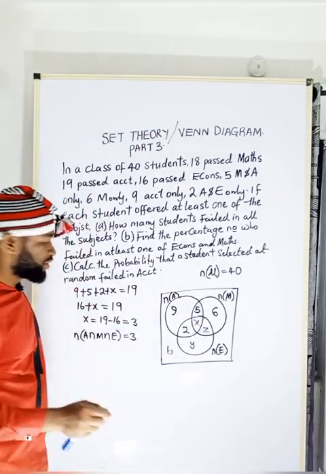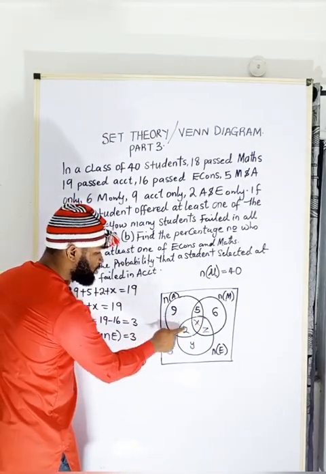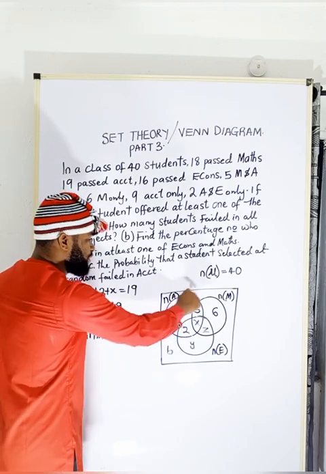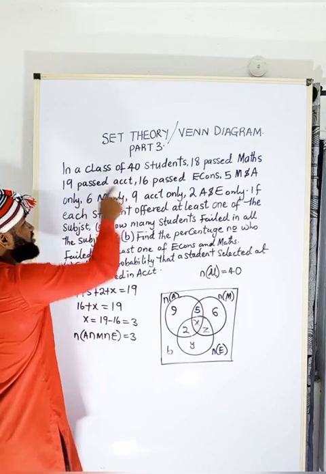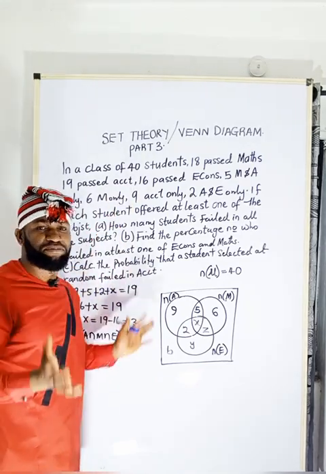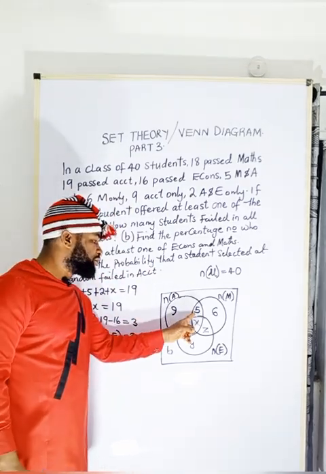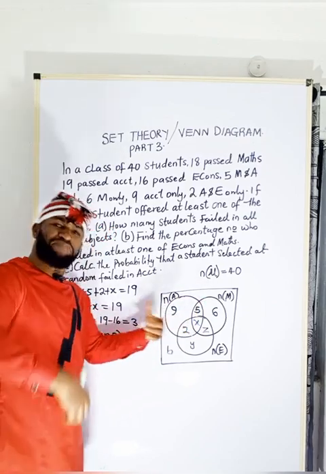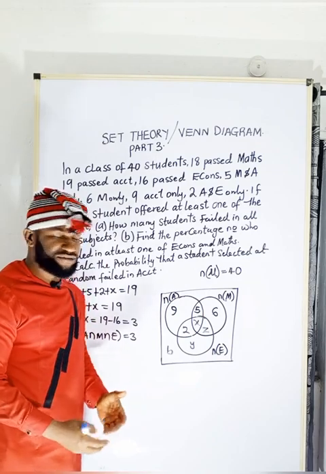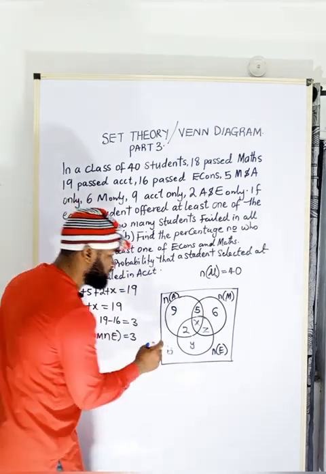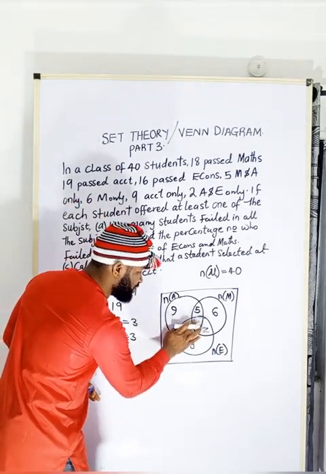Now, if you want to check, this plus this plus this plus this will give you the number of people that passed accounting, because that is what this 19 represents: everybody that passed accounting. These 5 people, some passed accounting, some passed maths, but they passed accounting. So they must be represented as people who passed accounting. Now let's keep going. So permit me to write 3 here.